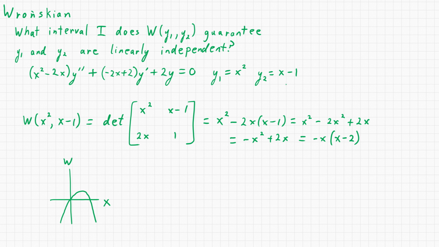are linearly independent. And right, you can't get x squared by multiplying x minus 1 by a constant, and vice versa. You'd have to multiply it by x and subtract some other stuff. We're not allowed to do that. You can only multiply y1 by a constant to get y2 if they're linearly dependent. These are fundamentally different. So the interval that the Wronskian is guaranteeing linear independence of y1 and y2 is everywhere, negative infinity to infinity.